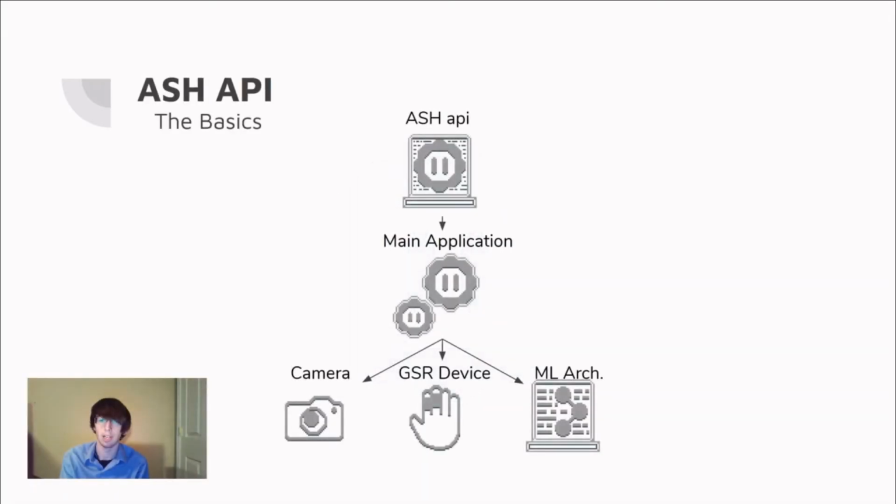Ash API is our way of allowing users to access our systems in a safe and reliable manner. Written in C# and designed for Unity, the current version of Ash API supports a wide variety of functionalities to access the main core of our application. These core systems consist of our main application, camera and GSR devices, and machine learning architecture.